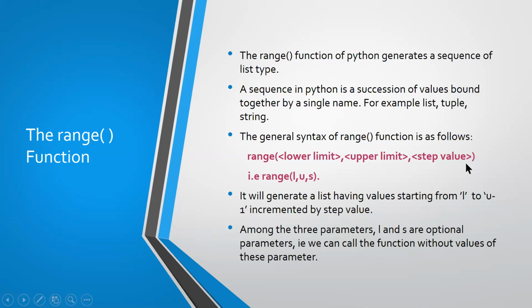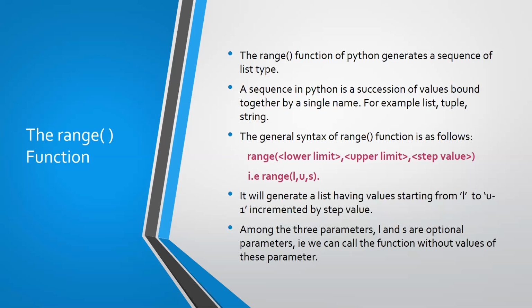Step value is whether it should be a sequential number 1 2 3, or I want to follow some step value. I want to generate a sequence of numbers like 5 10 15 20 25. Here the first number is 5, and the difference between the first and second number is 5. That is your step value.